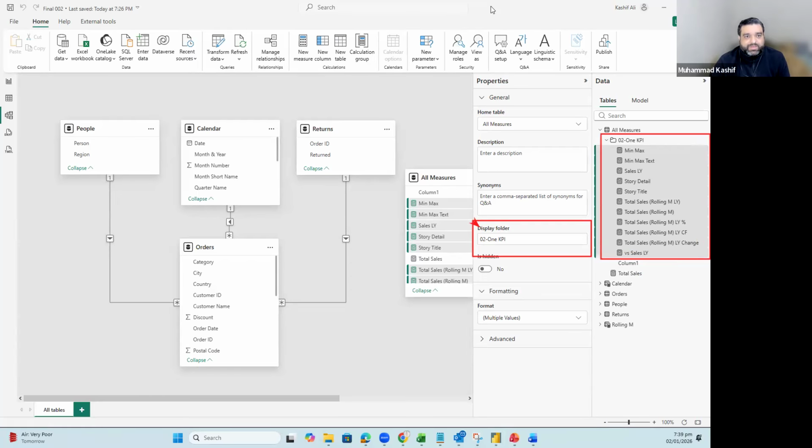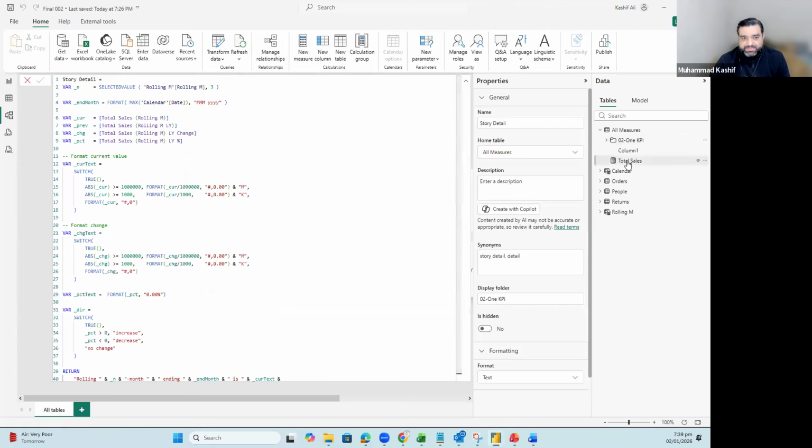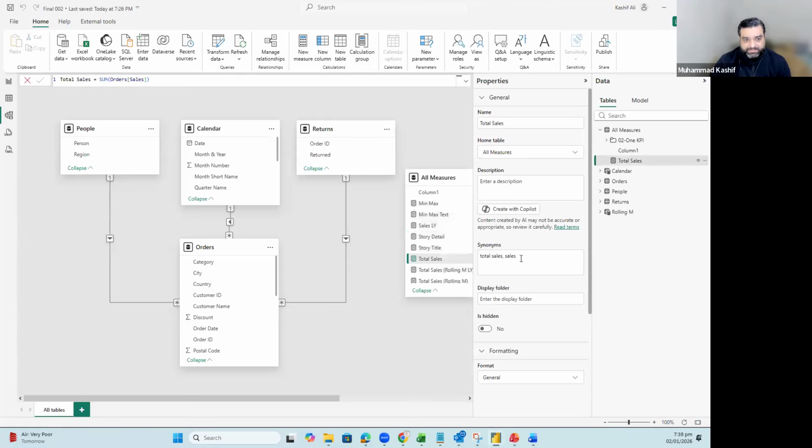So I will go for the next one. I can collapse this one, and I will just go for 01 here, because we will add more KPIs. So I'm just naming it as KPI.